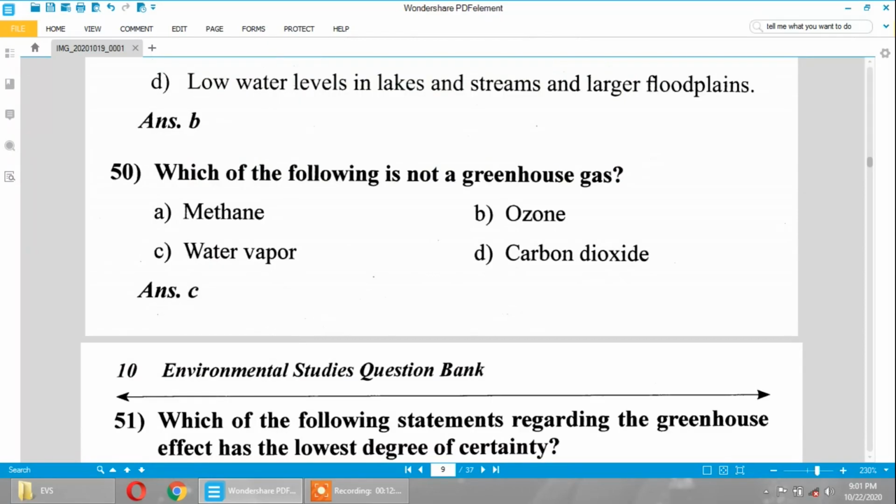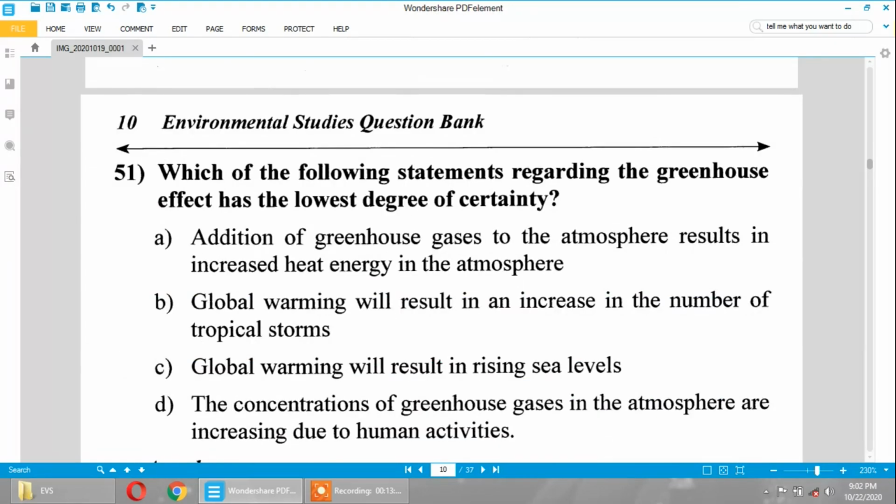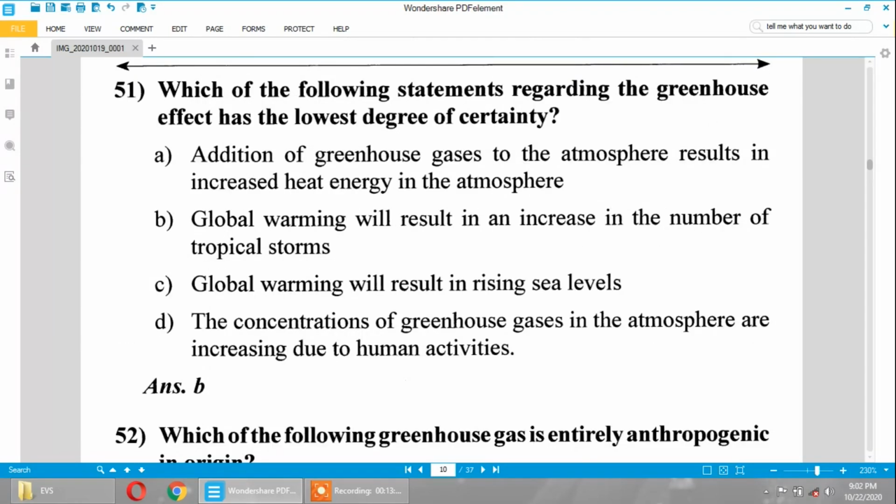Which of the following is not a greenhouse gas? It is water vapor. Methane, ozone, carbon dioxide are greenhouse gases. Next. Which of the following statements regarding the greenhouse effect has the lowest degree of certainty?